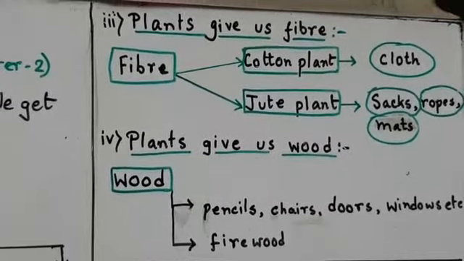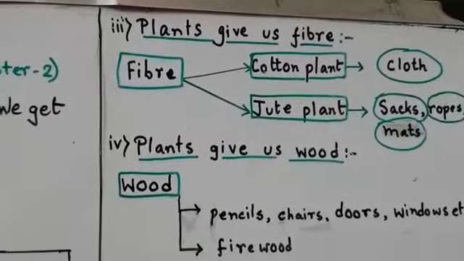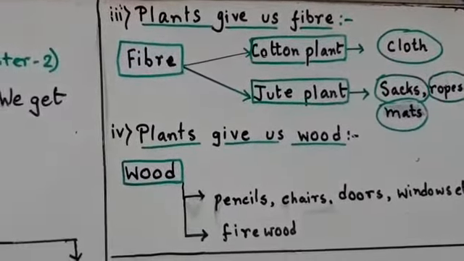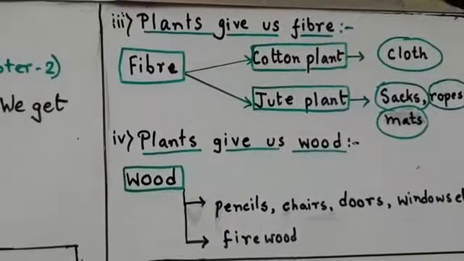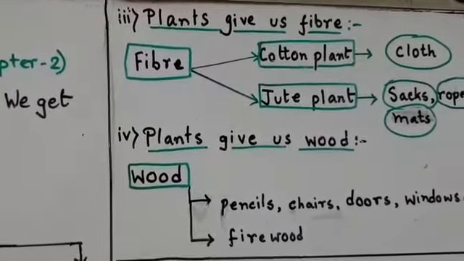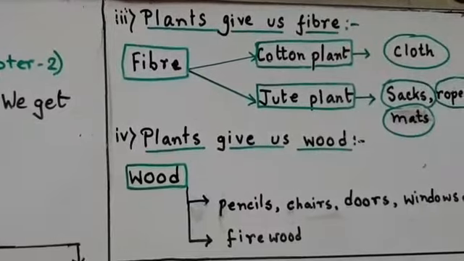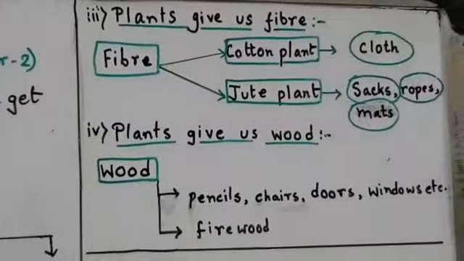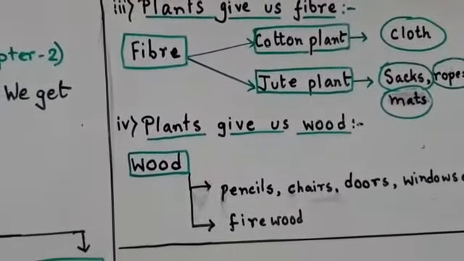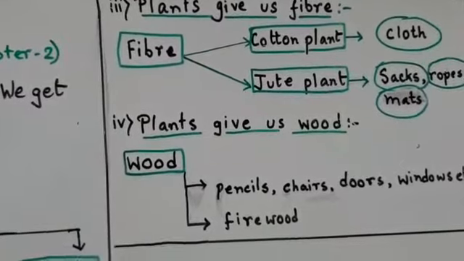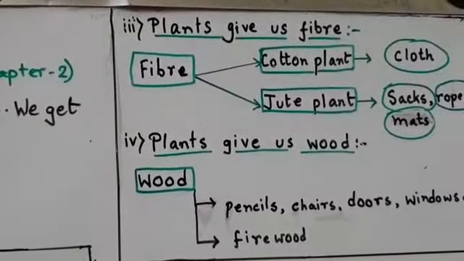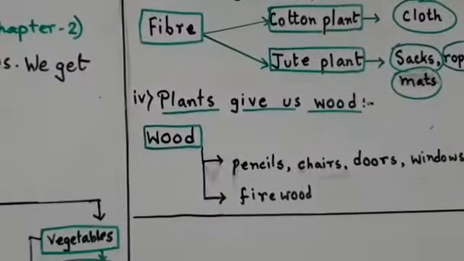Nowadays linen clothes are very common and trendy also. Now, from the cotton plant we make clothes. The jute plant gives us sacks, ropes, mats. We make sacks, ropes, mats and other things from the jute plant. These things I will show you one by one later on.